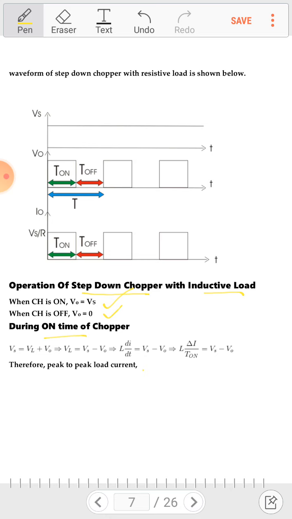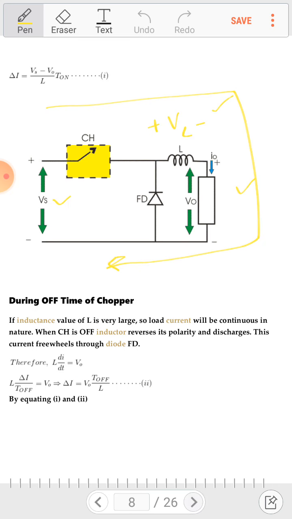So Vs equals VL plus V0, and VL equals Vs minus V0. We put the value of VL equal to L di by dt, which may also be written as L into delta I by T on. So the variation of time is the on period. Delta I equals (Vs minus V0) T on by L. It comes as the first equation.